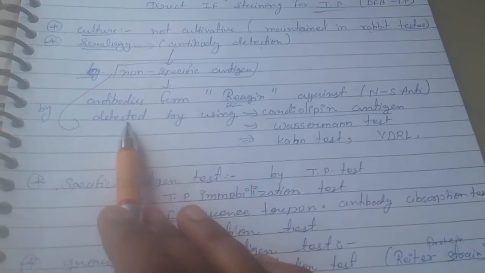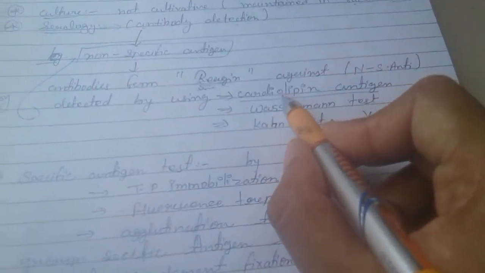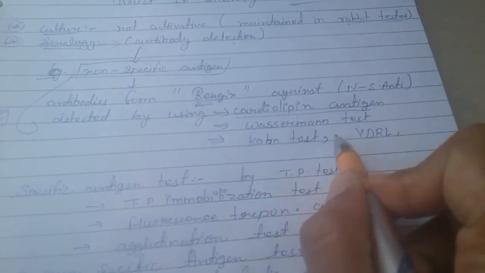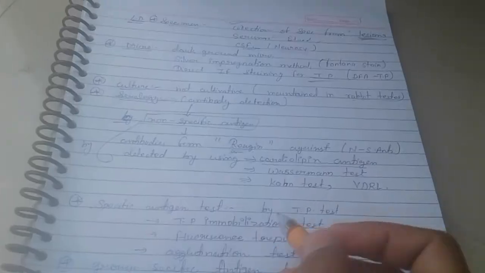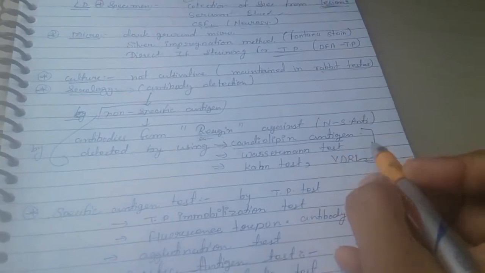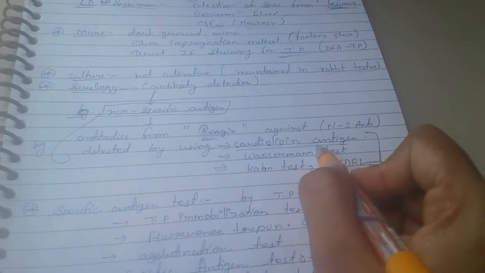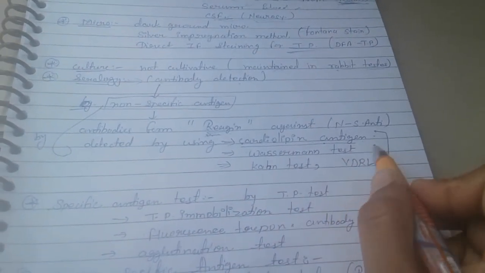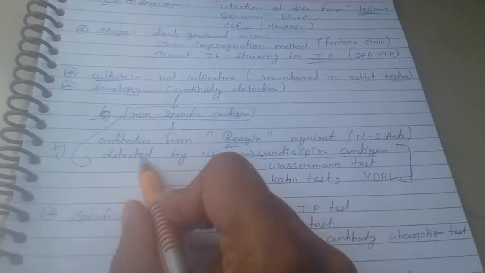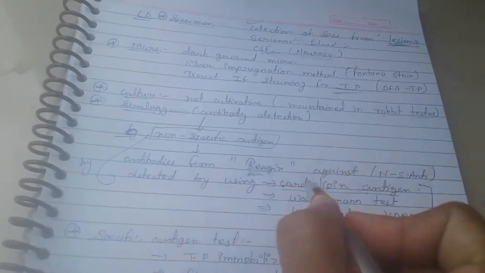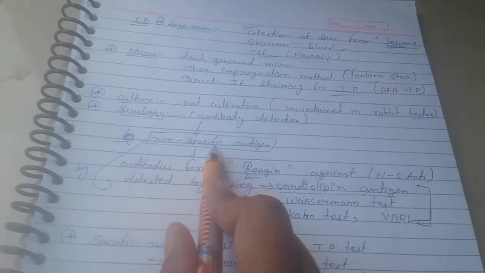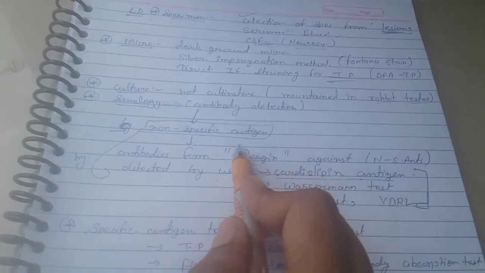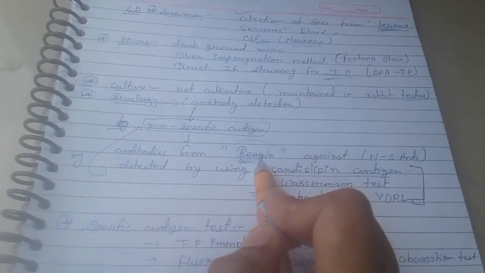This is detected using cardiolipin antigen tests: Wassermann test, Kahn test, VDRL. These are the detection methods for non-specific antigen. In that, the antibody is a reagin type of antibody present in blood.